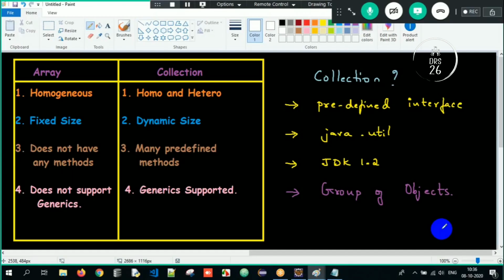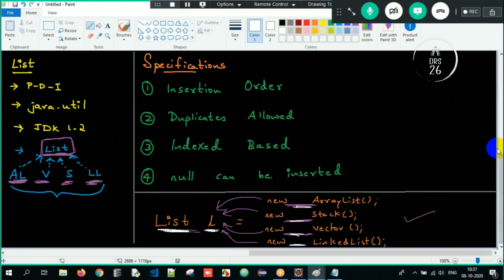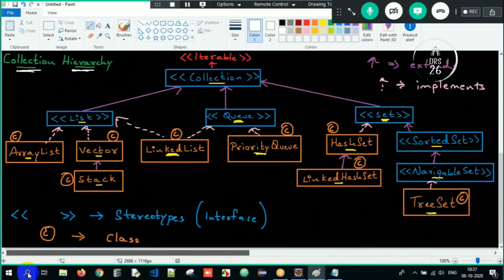Got it? And the most important part is to understand the hierarchy of collection. Which is the supermost interface in the collection framework? Collection. But collection in turn inherits Iterable. You can ignore it, but at the back of the mind, subconsciously, you should remember. Collection has three sub interfaces: list, queue, set. It's like SQL. Set, queue, list here in reverse order. LQS means it's SQL.